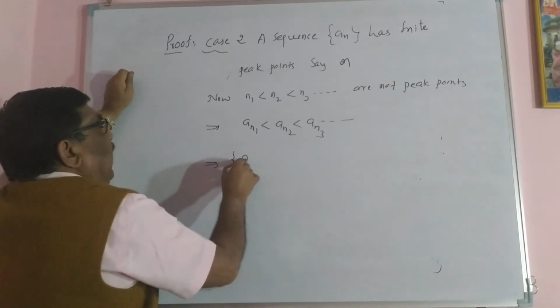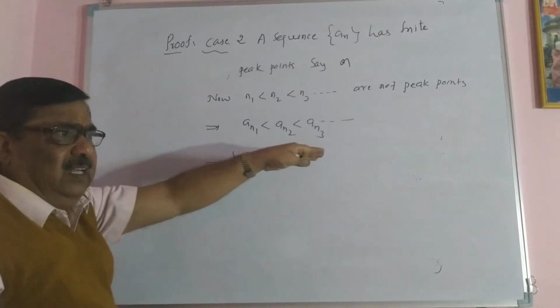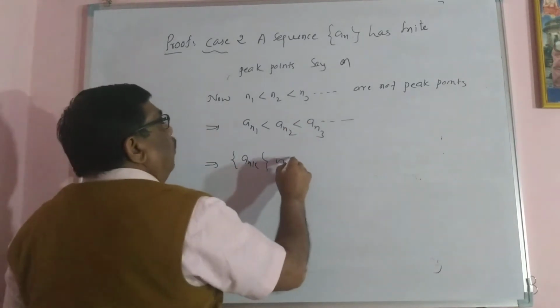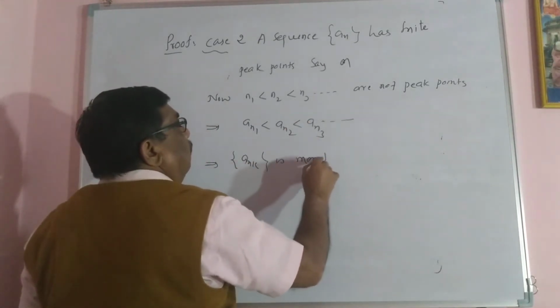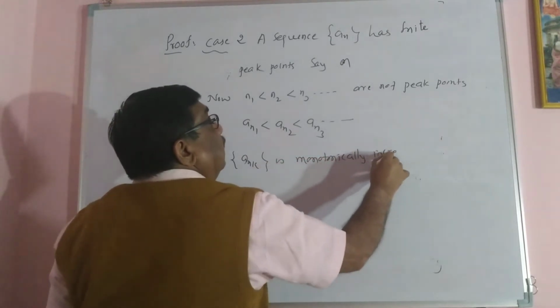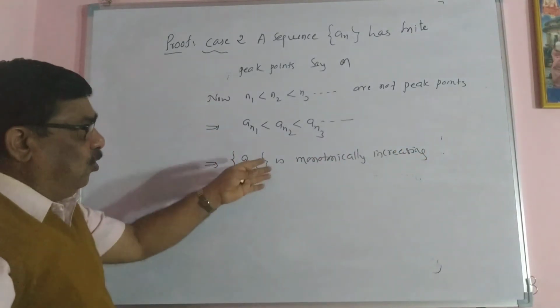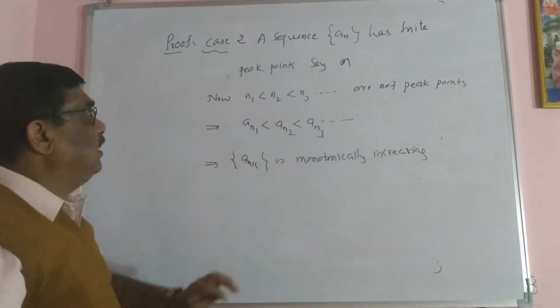This shows that a_nk, just by definition of the subsequence, is monotonically increasing. Therefore, the subsequence is a monotonically increasing sequence. It is a monotonic sequence.